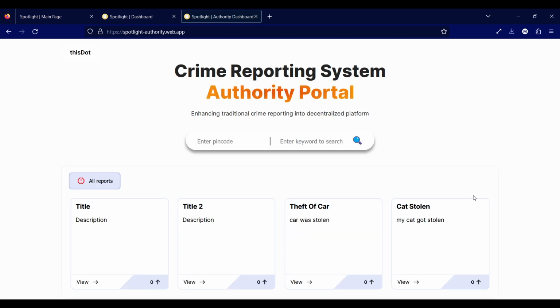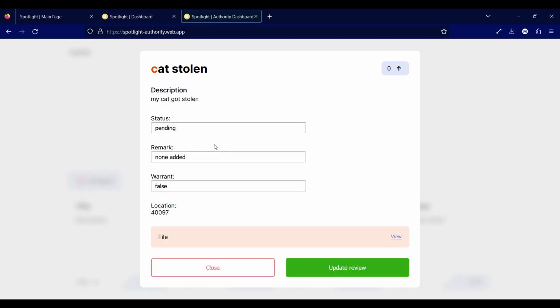So let's move to the case that we got, that my cat got stolen. Let's see if we found it. So we can update the status to be done. We remark that the cat has been found, and we can see that there was no need for a warrant to get the details of the person.